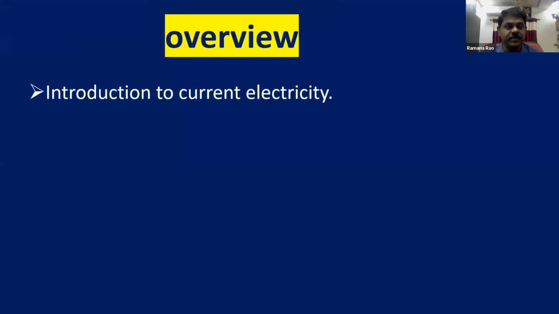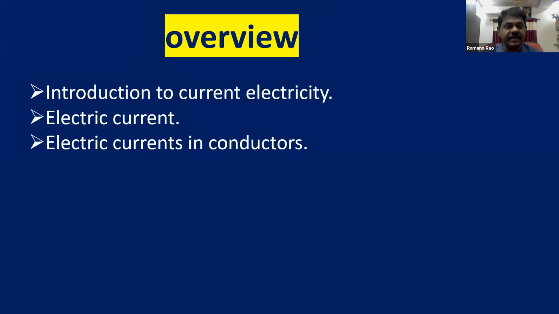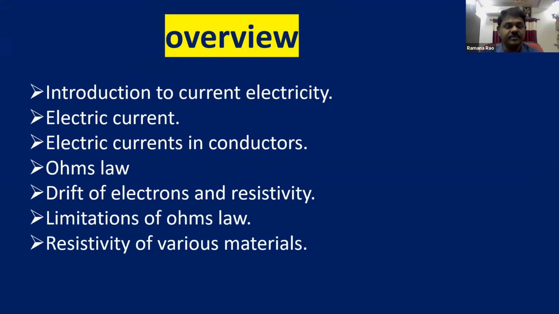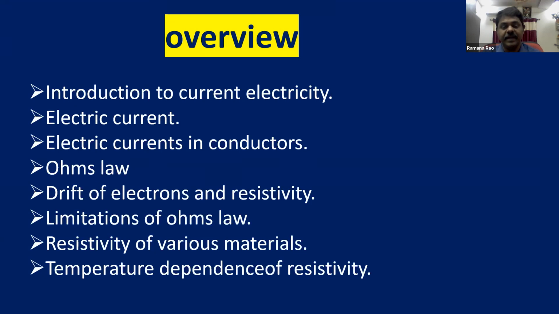So, overview of the chapter. That means what we are going to learn in this entire chapter. Introduction to current electricity. Then what is electric current? Electric current in conductors. Ohm's law. The drift of electrons and resistivity. These are the topics we are going to cover. Limitations of Ohm's law, resistivity of various materials, and temperature dependence of resistivity.